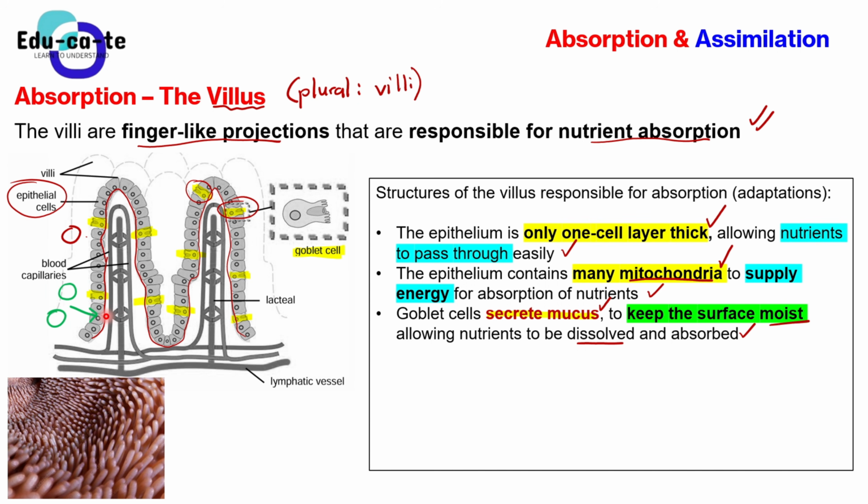So the goblet cells secrete mucus. And what is the main aim for the mucus? It is to keep the surface moist, and also to allow nutrients to be dissolved and to be absorbed perfectly. So the goblet cells are important. They are secreting mucus to dissolve the nutrients first before they are absorbed.